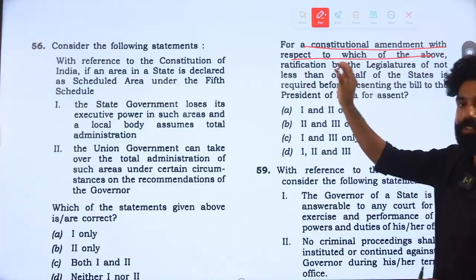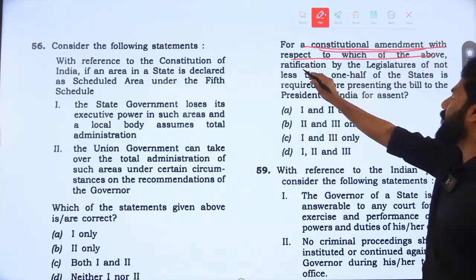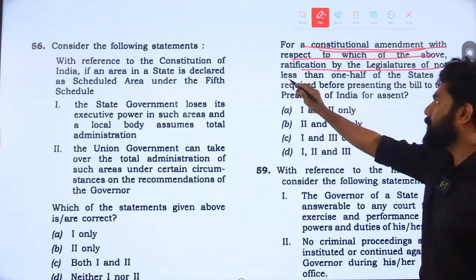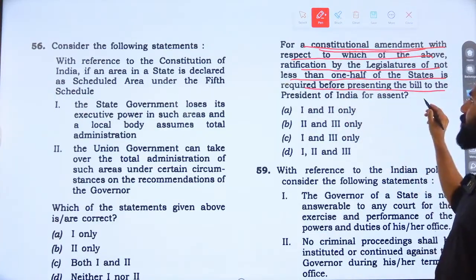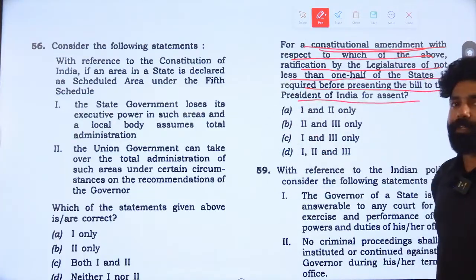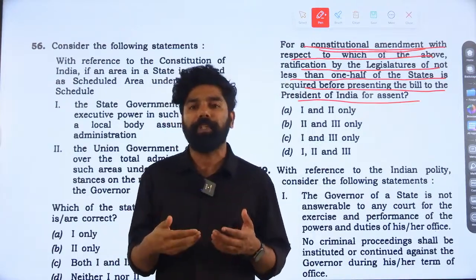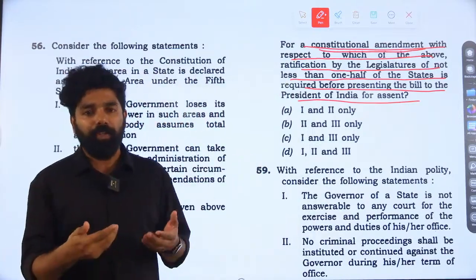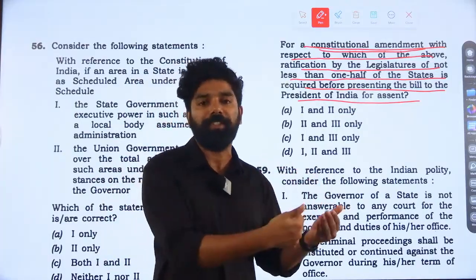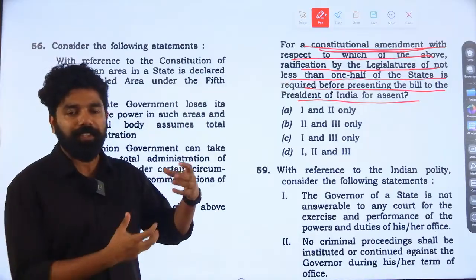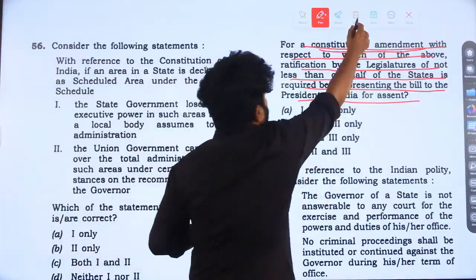Among these subjects, for constitutional amendments that require ratification by the legislatures, not less than half of the states is required before presenting the bill to the President of India. Especially regarding the amendment of the Indian Constitution, if any amendment provision affects the federal power, then it also requires the ratification or approval of at least half of the states. So these provisions were expected. In this regard, when we go through these statements,